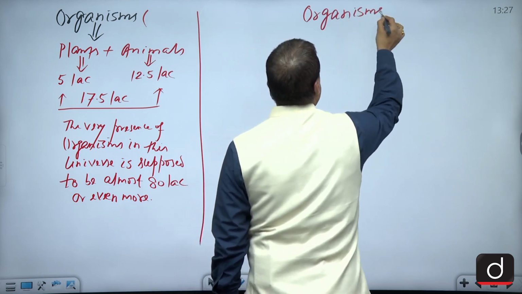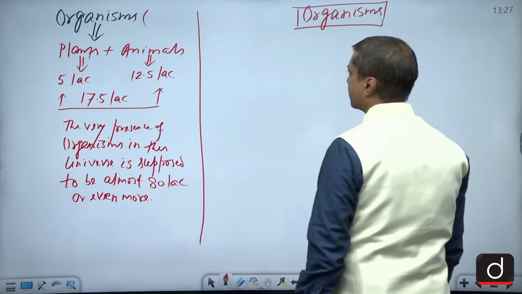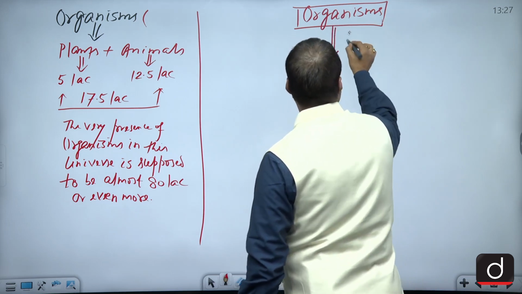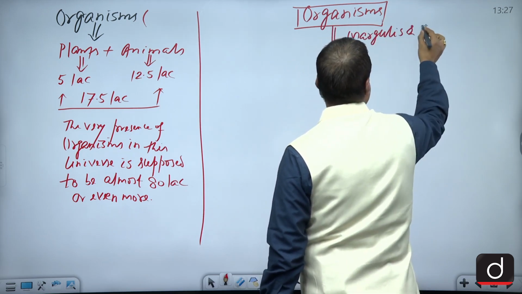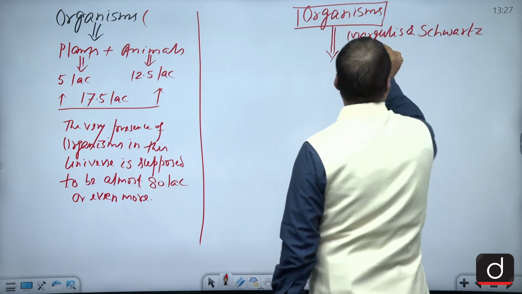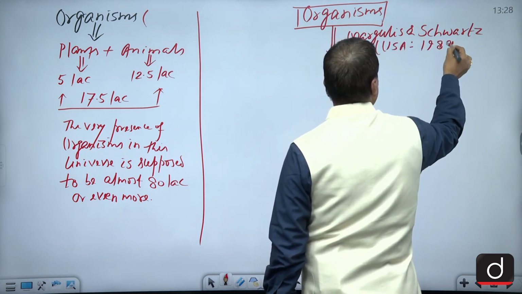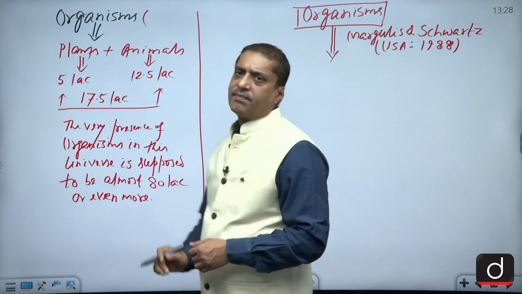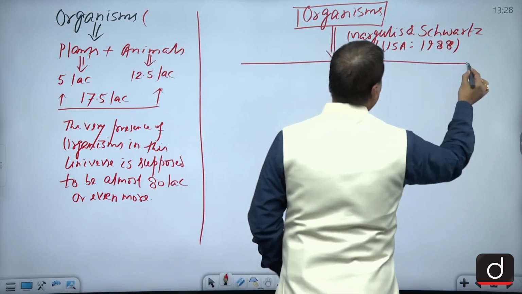As far as all the organisms, or all the plants and animals, in this universe are concerned, remember, these organisms can be classified, and this classification is based on the study of Margolis and Schwartz. They hail from the USA, and they classified this in the year 1988. So as per their description, the organisms can be classified broadly into two groups. Let's go for that.